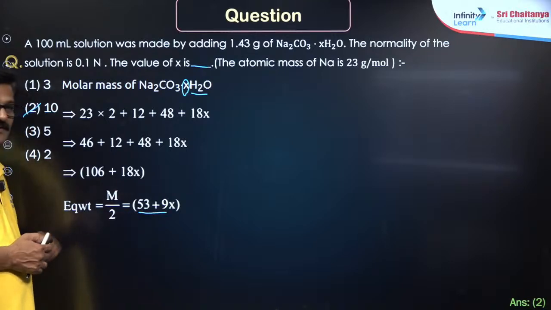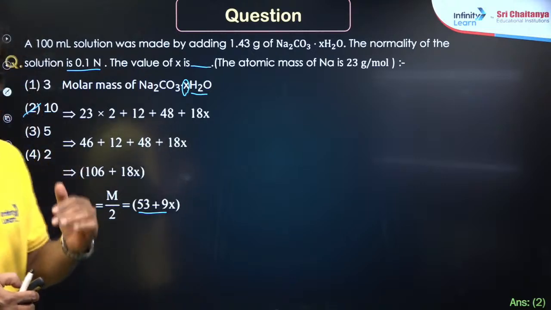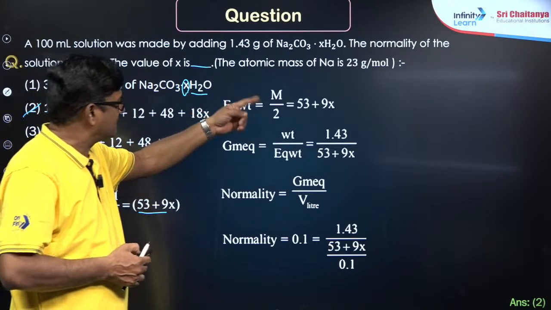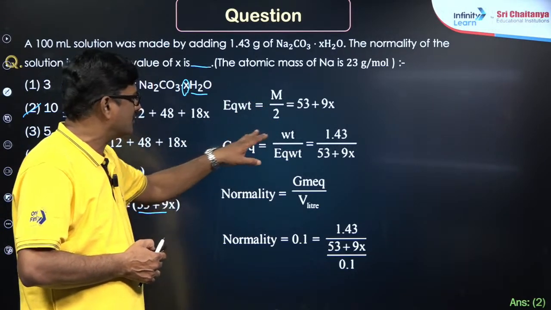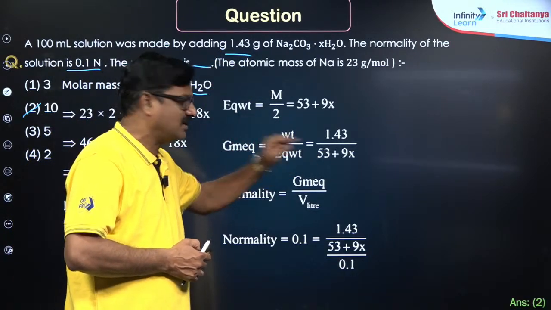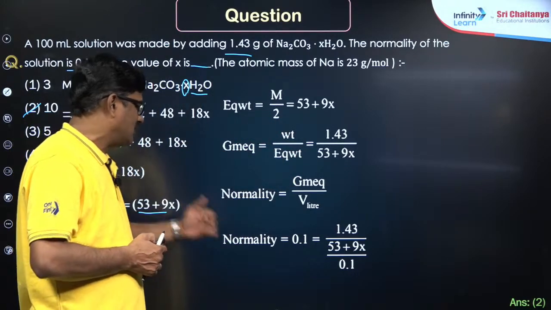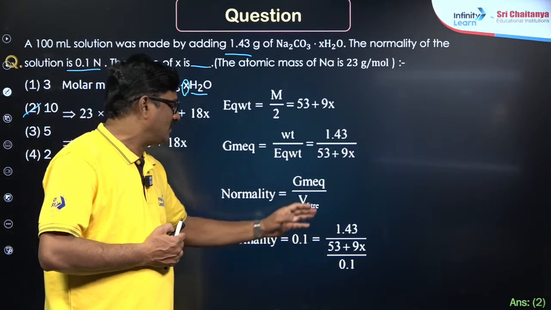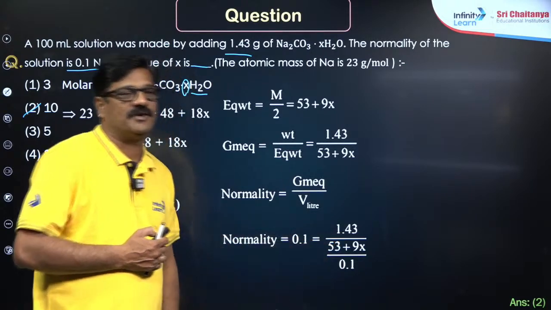That is important. Okay, that is given according to normality. So from there, Arpit Pandey, that's good, and equivalent weight is equal to M by 2, that is 53 plus 9x. So gram milli equivalence is equal to weight by gram equivalent weight. Weight is given, 1.43 upon 53 plus 9x. Let us solve the x value. So from here you can get the normality. Normality is equal to 0.1 normal is equal to 1.43 upon 53 plus 9x by 0.1.